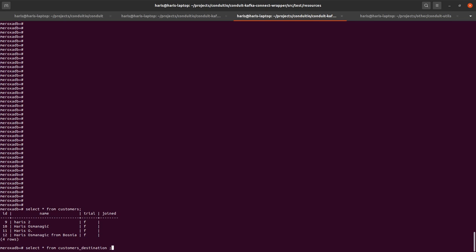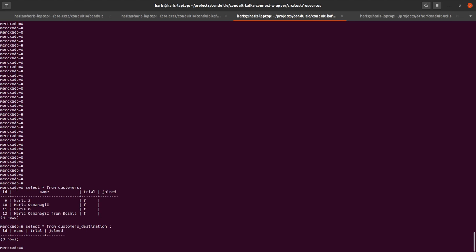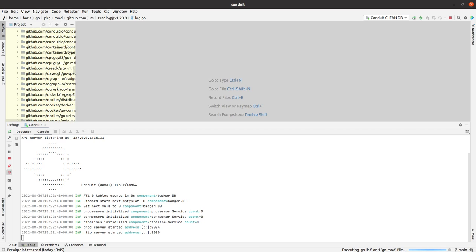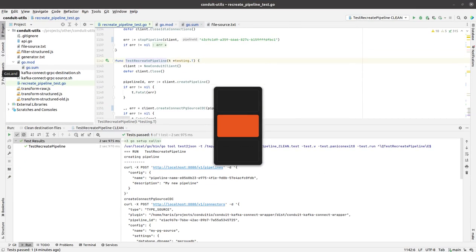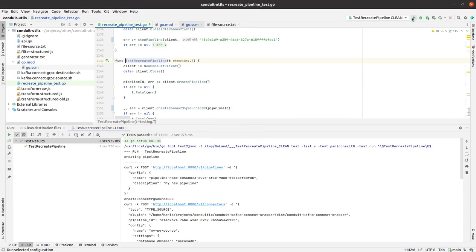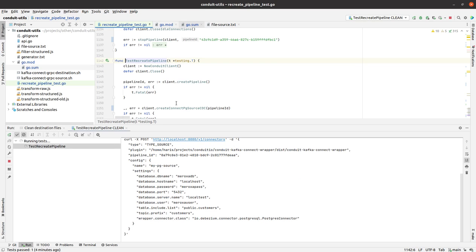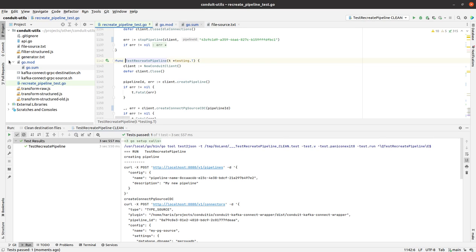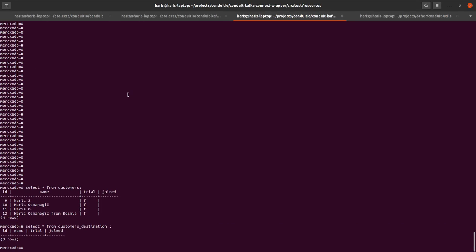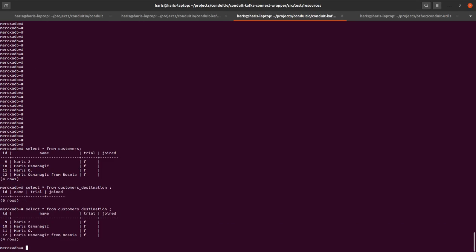So here's the customers table. The customers destination table is empty. I'll create the pipeline in a second. So I'm doing that through Golang. Okay, so the pipeline should be running. Now I'll check the customer's destination table again. So here we have the changes.